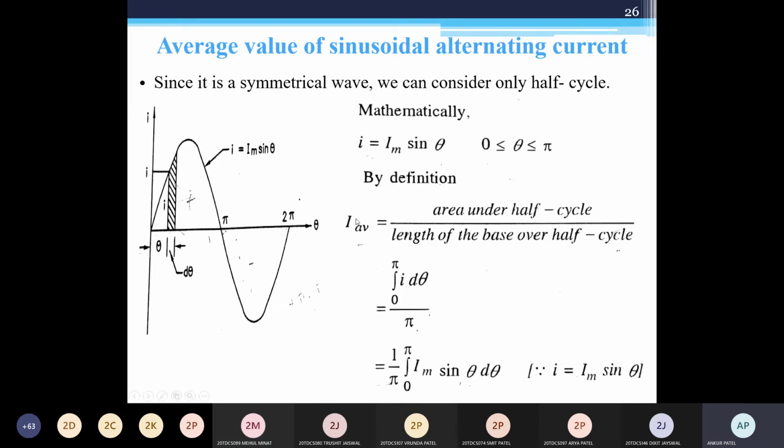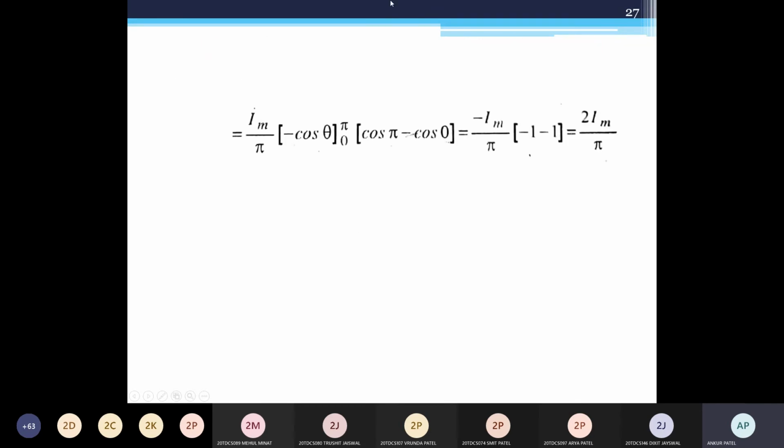This is the I average value, so this is the relation between I average and Im. Sometimes the average value is given in the data, so accordingly you need to find Im. If Im is given, you can find the average value. So I average equals 2 Im by pi, that is 0.637 Im.